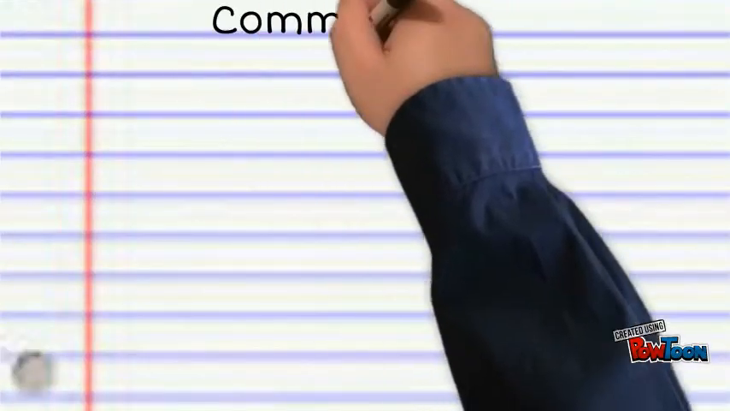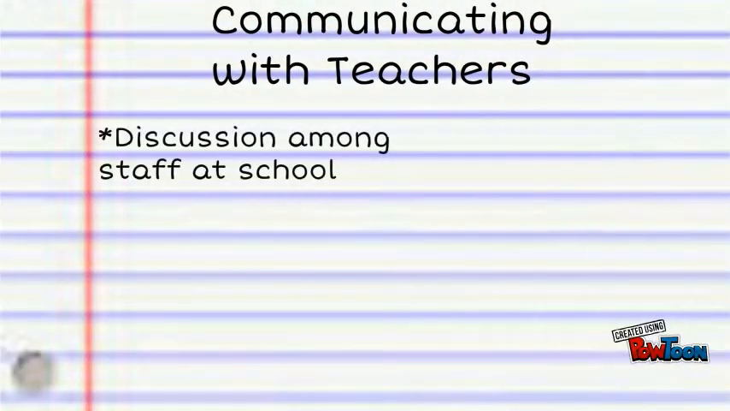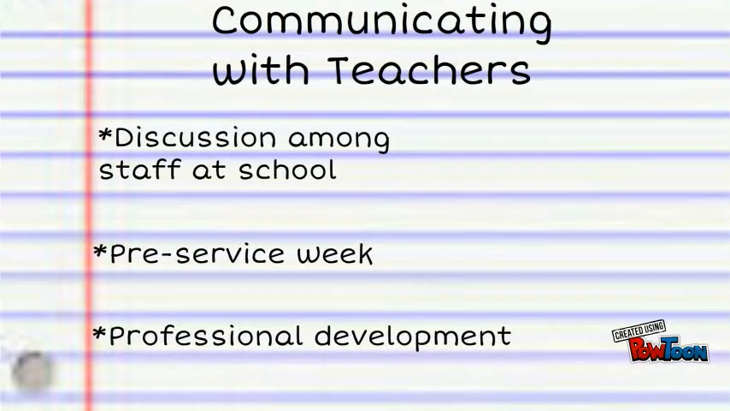Teachers need to be aware of these guidelines, and therefore discussions among staff should be held so teachers know what their responsibilities are. Some examples of ways to communicate the AUP with staff members could be through training sessions during pre-service week at the start of the school year.